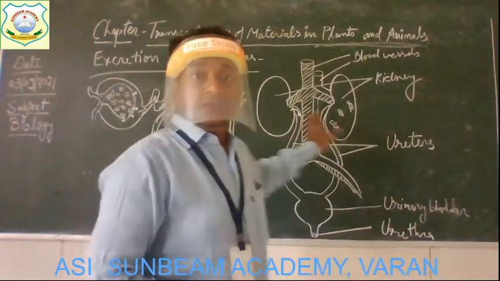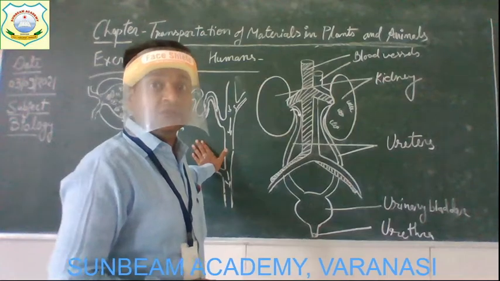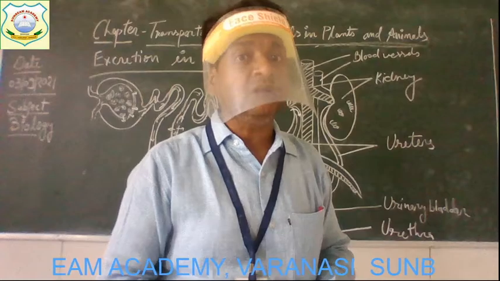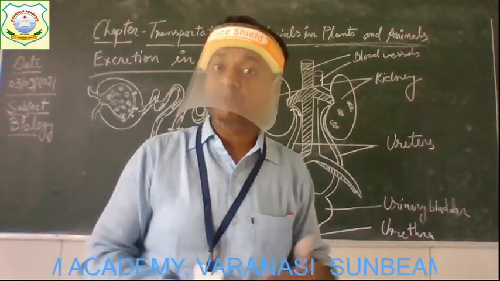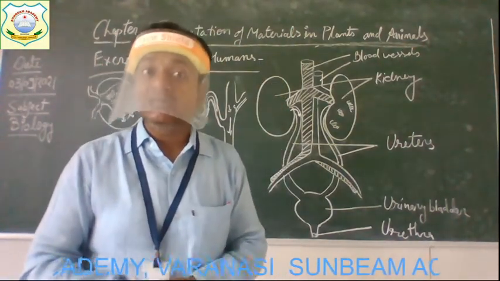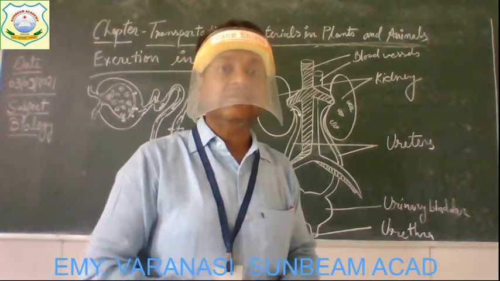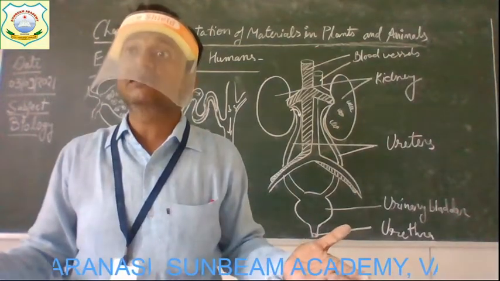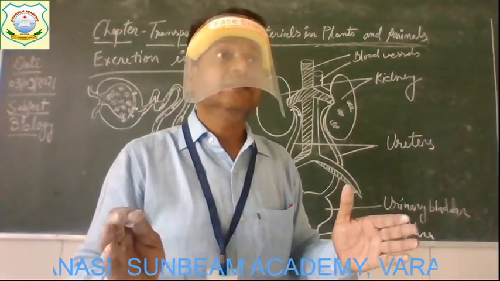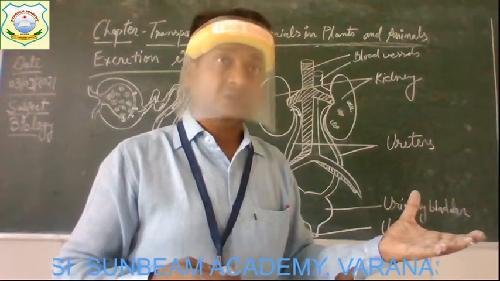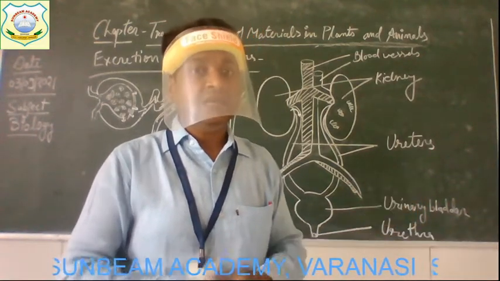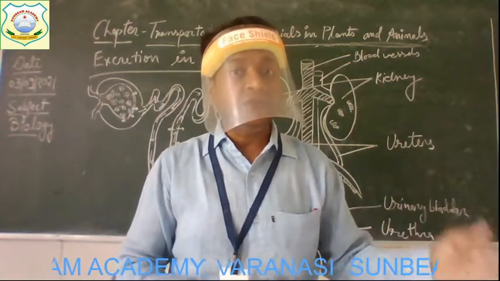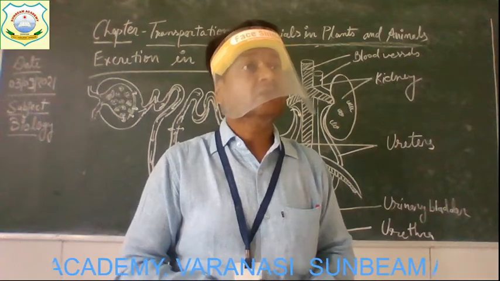Clear? So, as the nephrons are tiny filtering units of the kidney, they filter out excess water, salt and urea from the blood as it passes through them. And the clean blood leaves the kidney and continues its circulation in the body. Clean blood means here the blood without the waste. That clean blood circulates again in our body. And the waste removed by the kidney forms what?